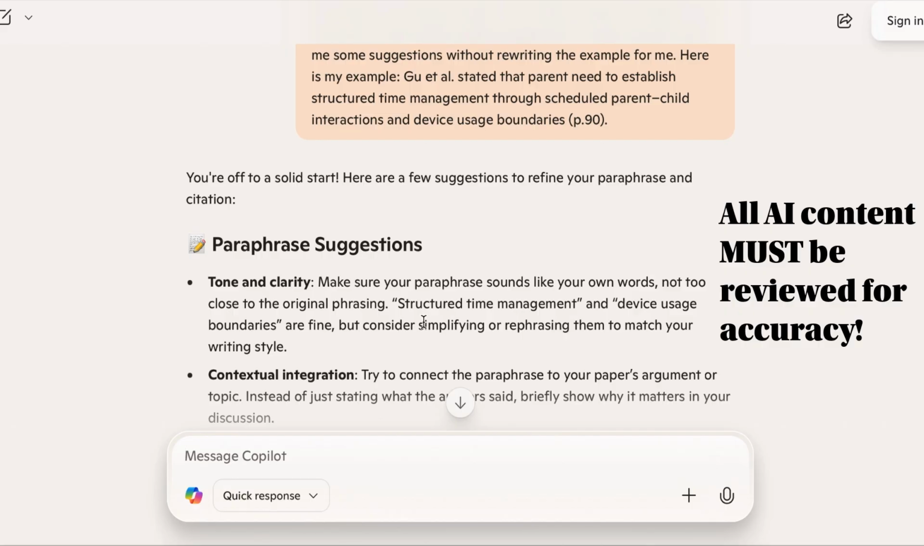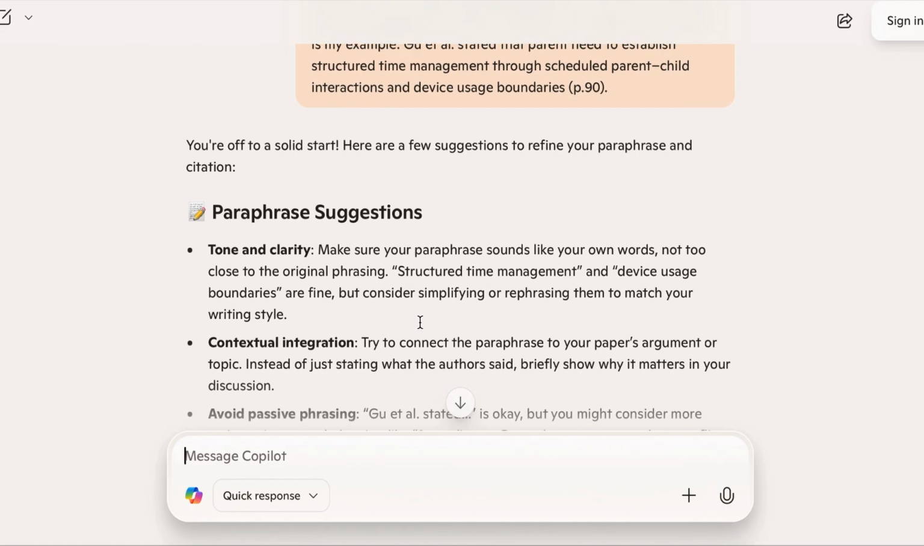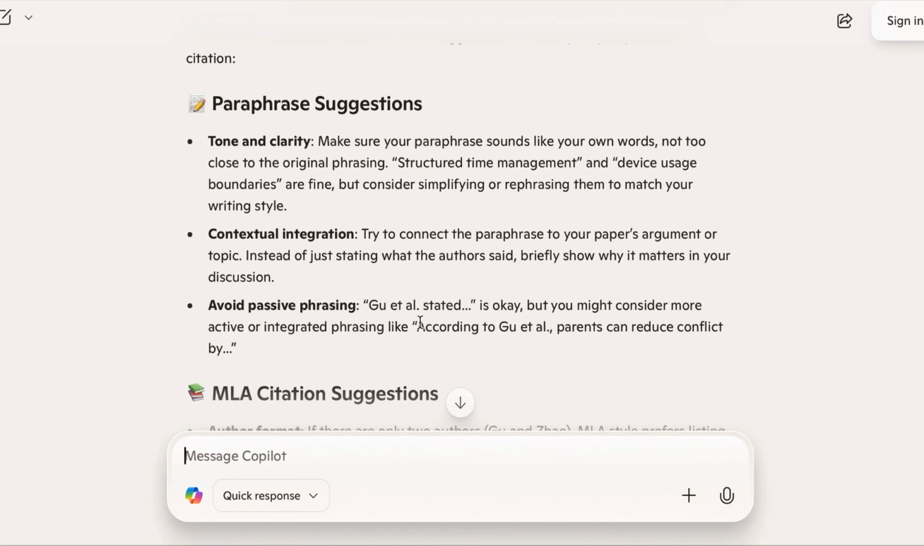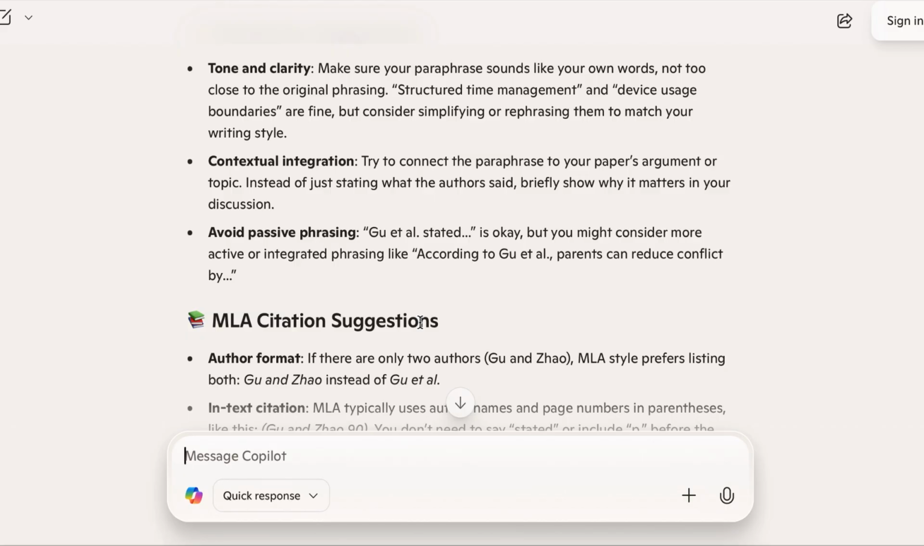So this would be where you need to pair the instruction you're getting from AI with the instruction that you're getting from your instructor or another tutor or your textbook or content pages in your course if you're taking an online course. But it's going to give me some education, and all that is really great. And then some MLA suggestions.